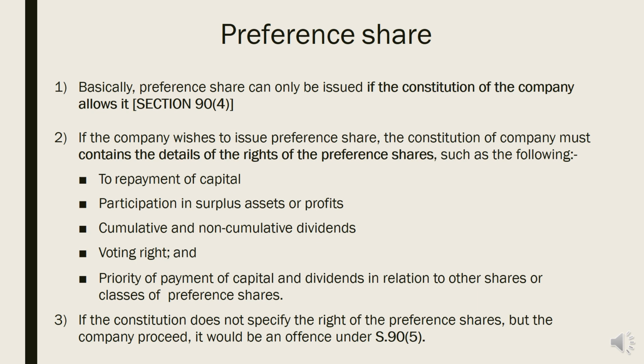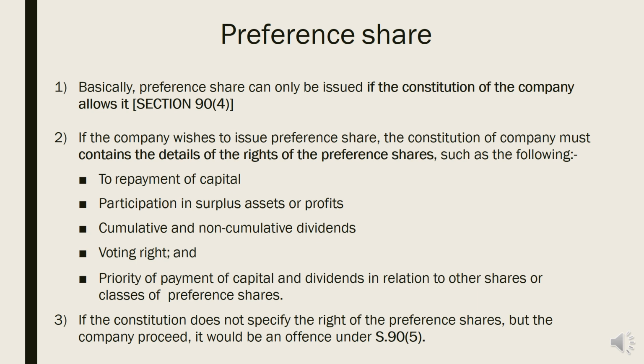If the company wishes to issue preference shares, the constitution of the company must contain the details. That's why, before the company proceeds, they have to check their constitution. Does the constitution of the company allow it? Because if the constitution allows the company to issue preference shares, the constitution must mention the details of the rights of the preference shares. It is a must. It's not just that the constitution allows the company to issue preference shares, but the constitution must also provide the details of the rights of the preference shares.